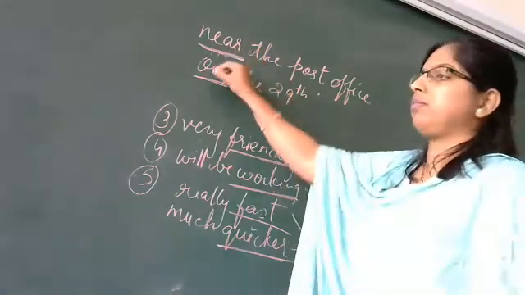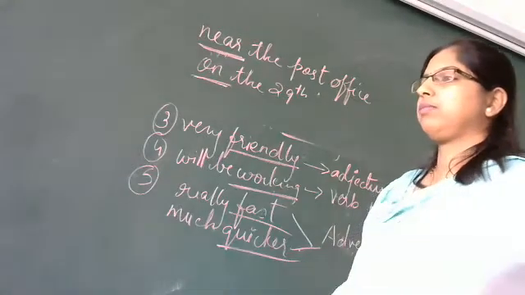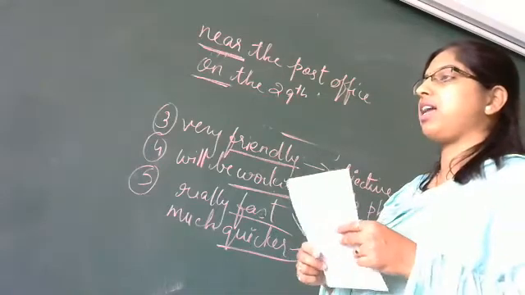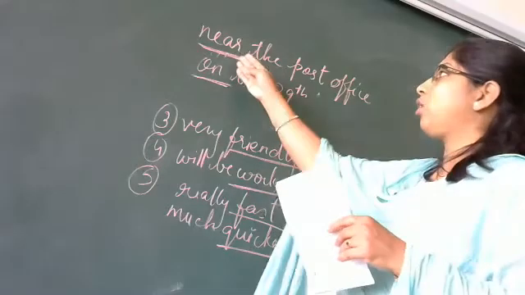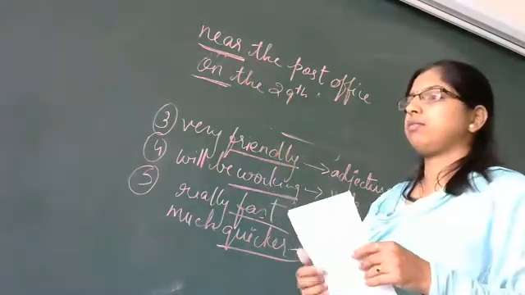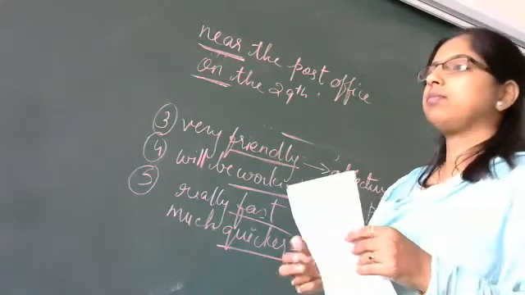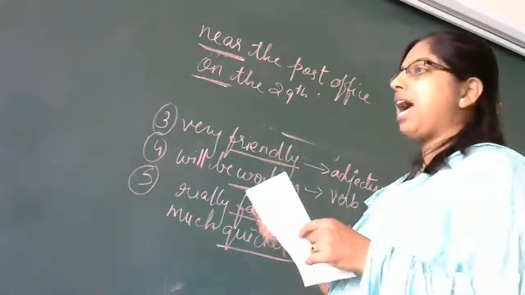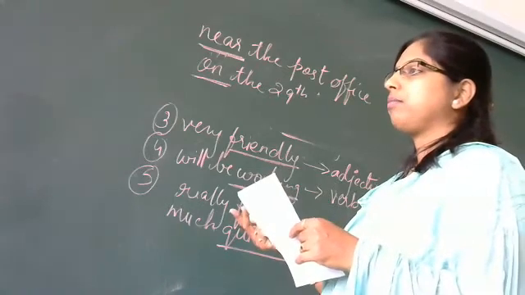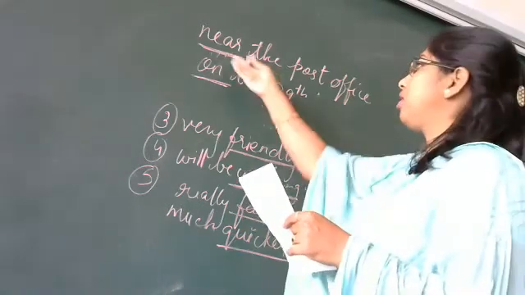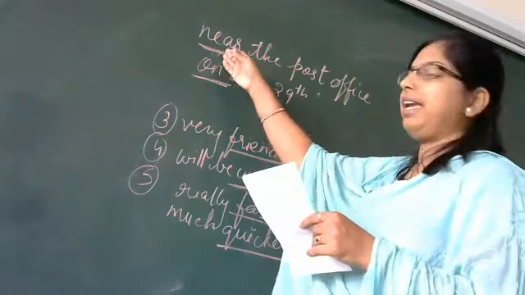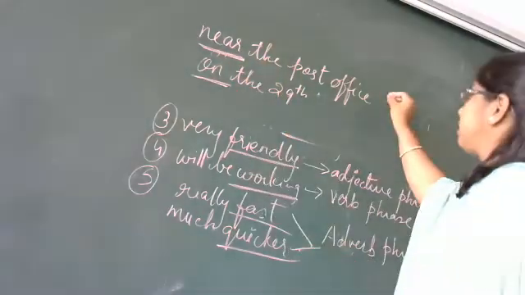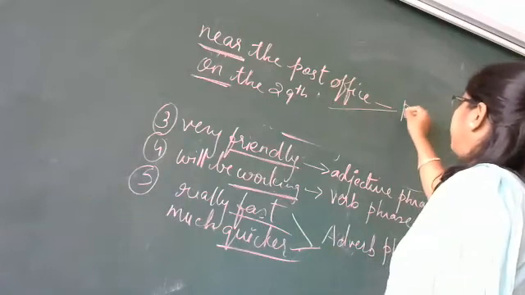Near and on. You have forgotten everything, whatever you have learnt in your previous classes. These are called prepositions. In, on, at, with. These are all prepositions. So here I have underlined two words, in and on. So these are the prepositions. So it is called a preposition phrase.